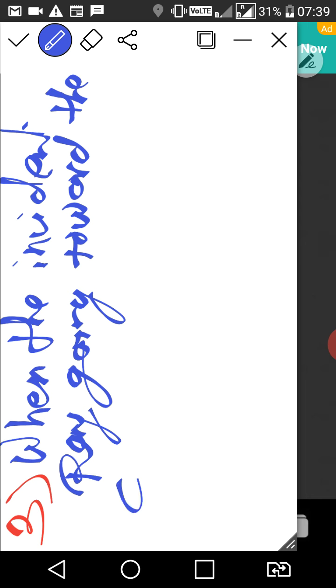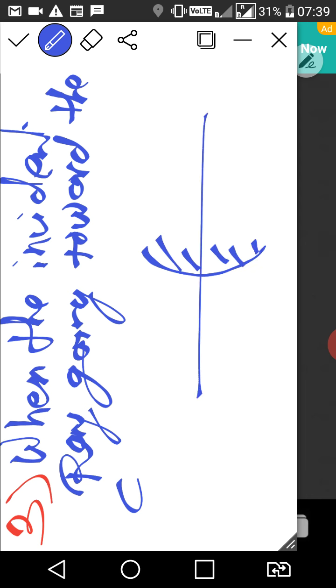Center of curvature. Like that. This is P. This is supposed to be F, and this is supposed to be C. So the ray, where is it going? Toward the C, like this. This is the incident ray, and it is going toward the C.